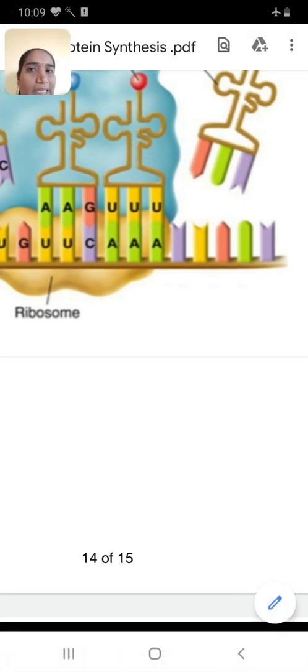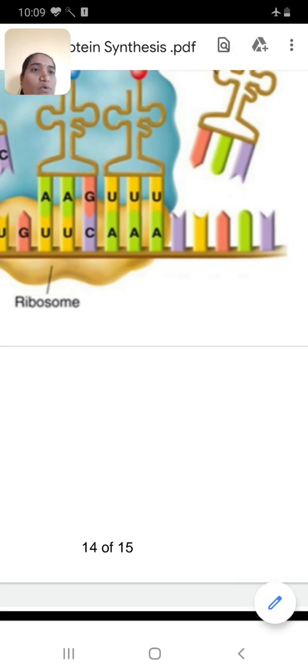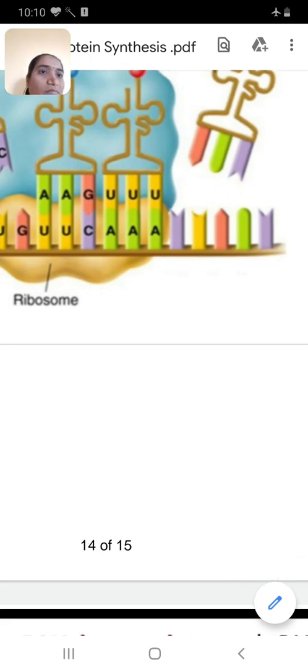Then the third step is the termination process and the release of the polypeptide. At the end of the mRNA molecule, at the 3' end, there are stop codons. As we know, these are UAA, UAG and UGA. They are known as stop codons. They are exposed at the A site of the ribosome. They are not read and joined by the anticodon of tRNA. The release factor binds to the stop codon, thereby terminating the translation process.